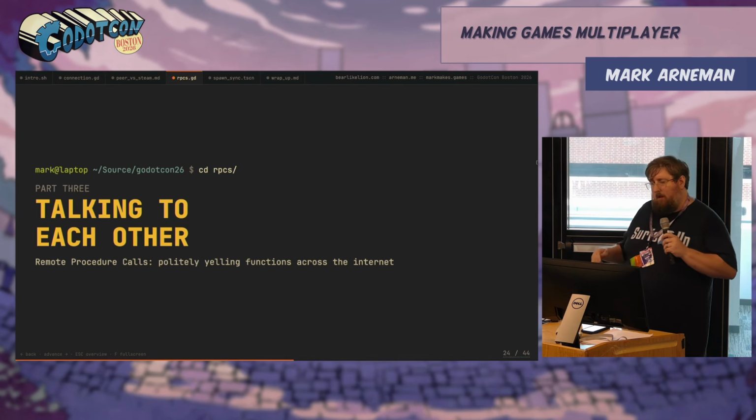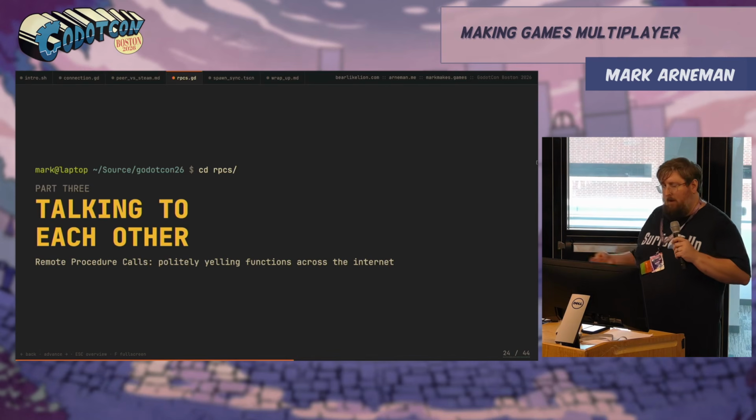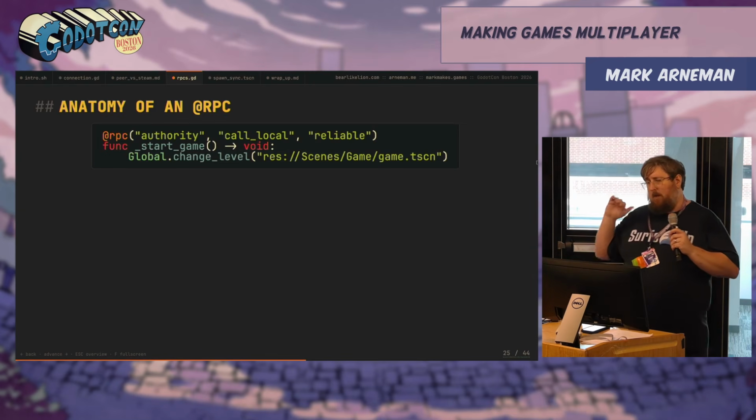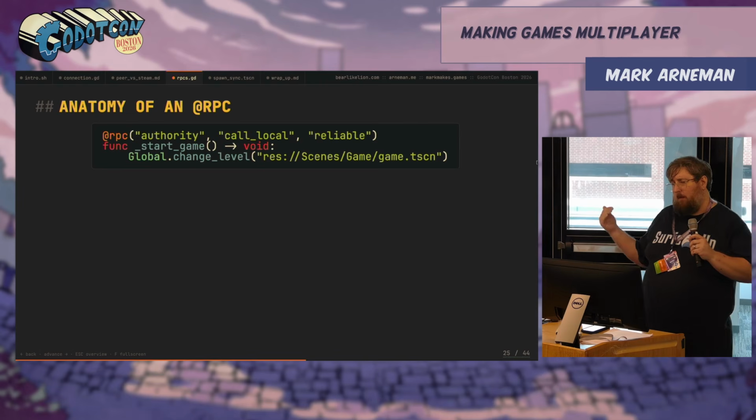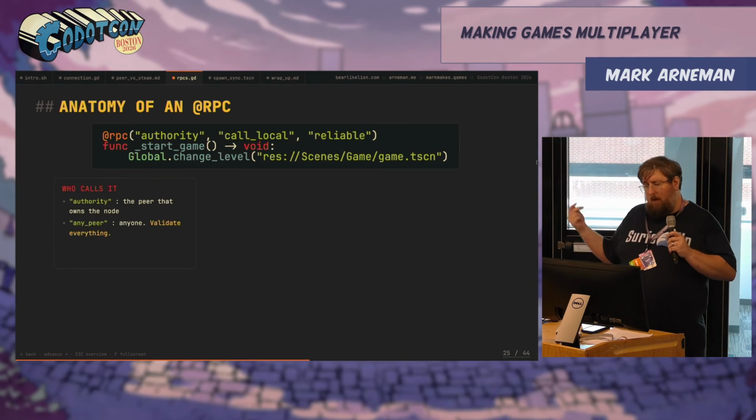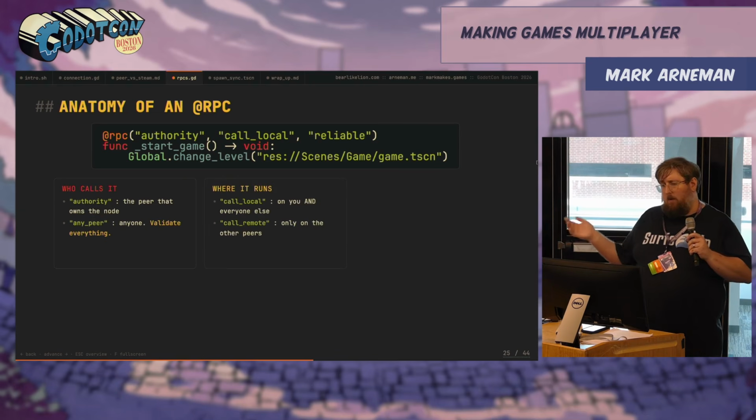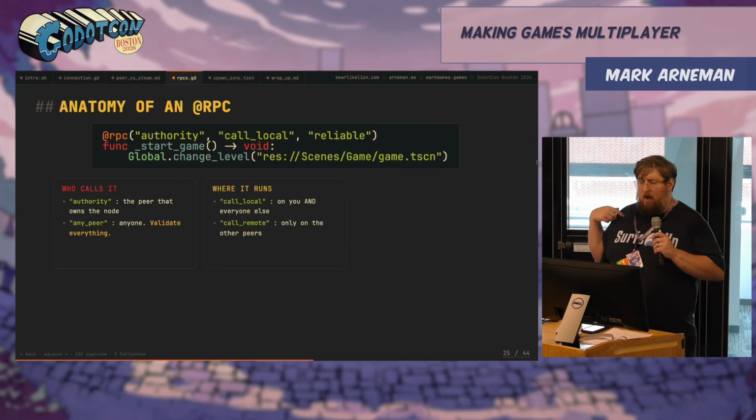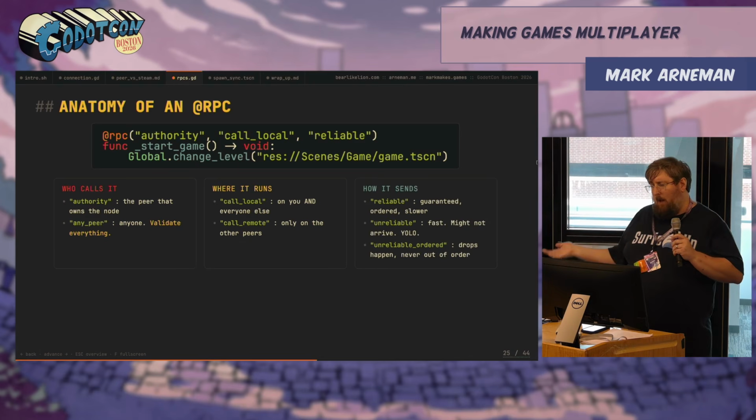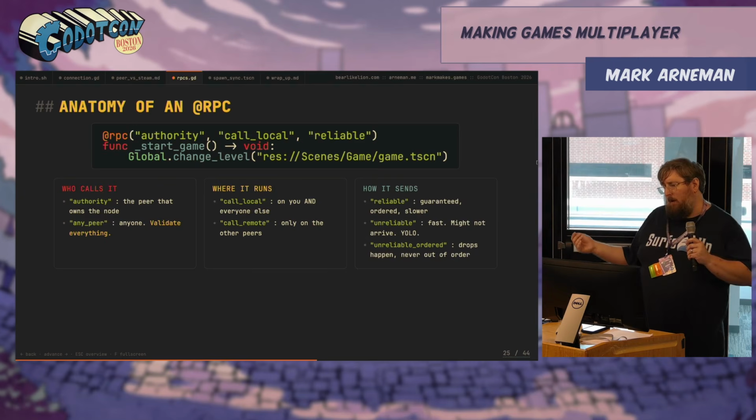Now that we're connected, it's time to start talking to each other. The anatomy of an RPC call is simply putting properties above a function name. Who calls it? The authority or the peer. Anyone can run this. Where does it run? On others or also on myself. And how does it send? Reliable, unreliable, or unreliable ordered.